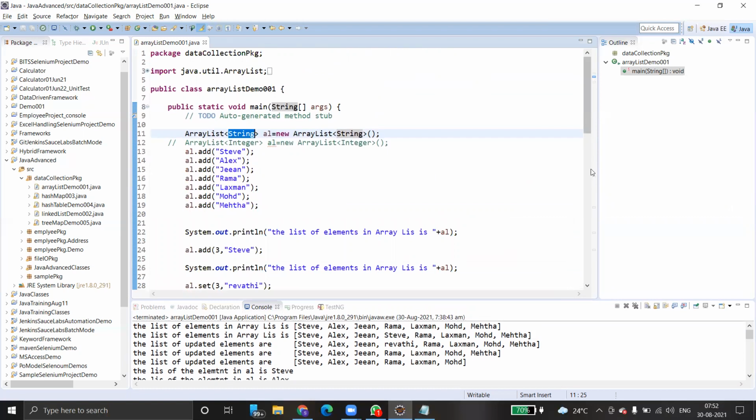Fine, then we'll wind up my session now. Tomorrow we'll discuss HashMap, Hashtable, LinkedList, and so on. We'll go one by one. Okay, thank you.